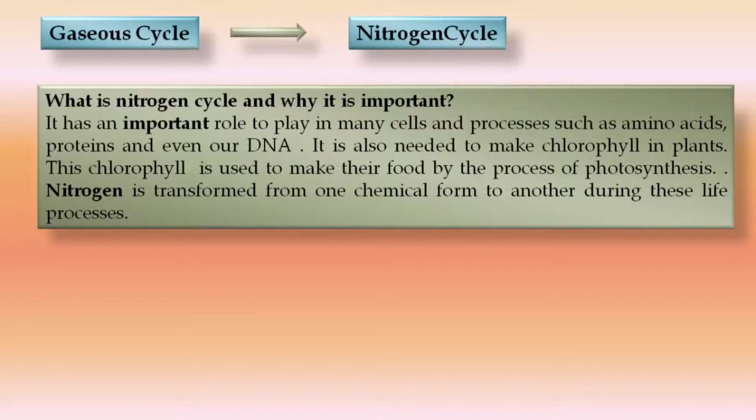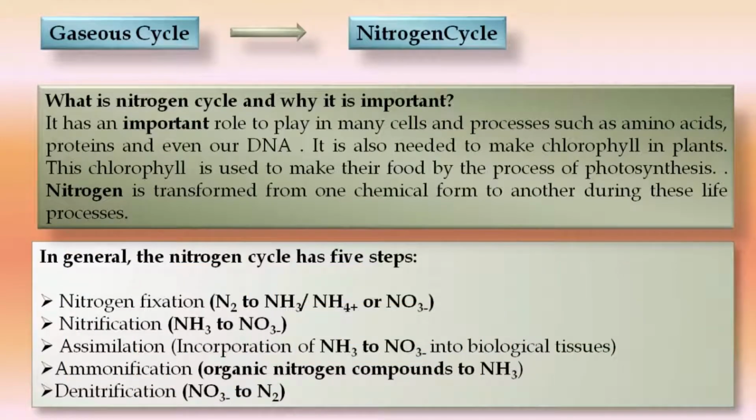Because it has an important role to play in amino acids. If you see the structure of amino acids, you will find proteins and even DNA contain nitrogen, which has an important role to play. It is also needed to make chlorophyll in plants. This chlorophyll is used to make their food by the process of photosynthesis. Again, nitrogen is transformed from one chemical form to another during this life process. In general, the nitrogen cycle has basically 5 stages.